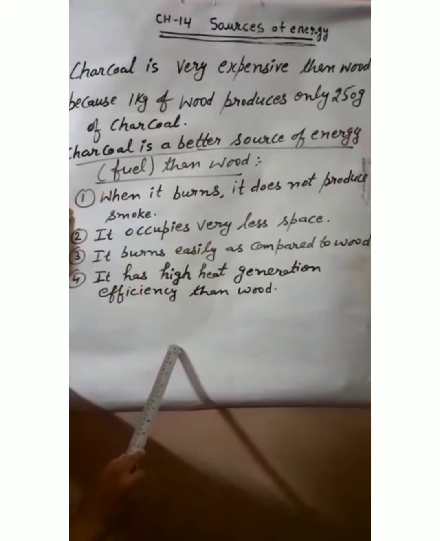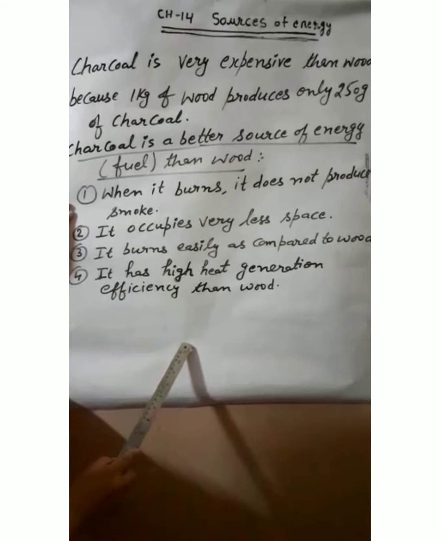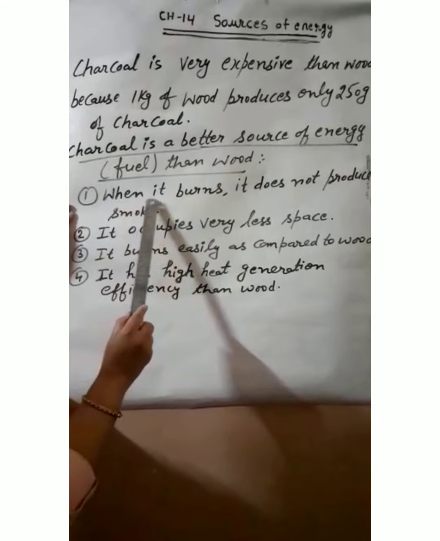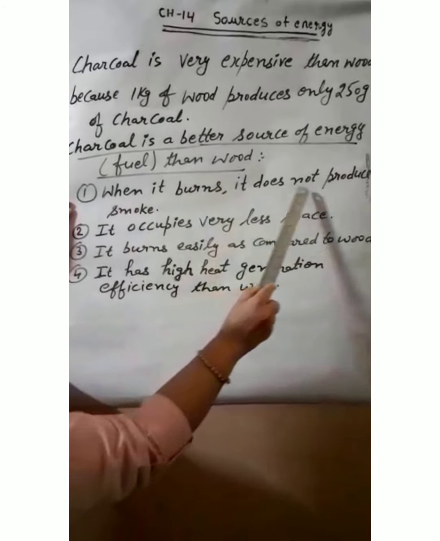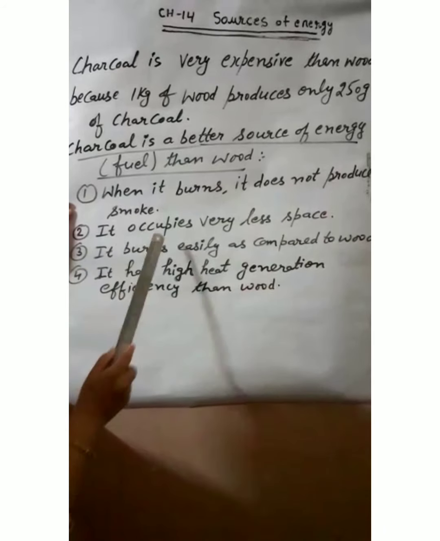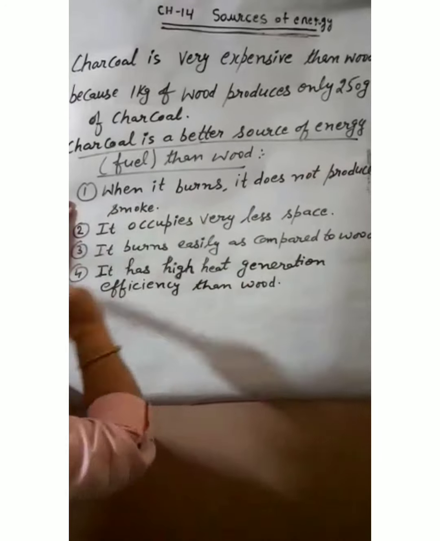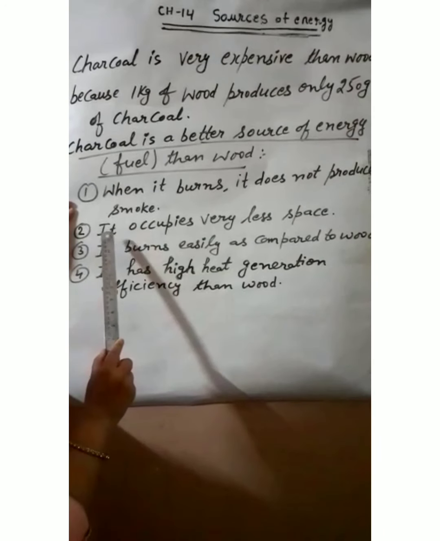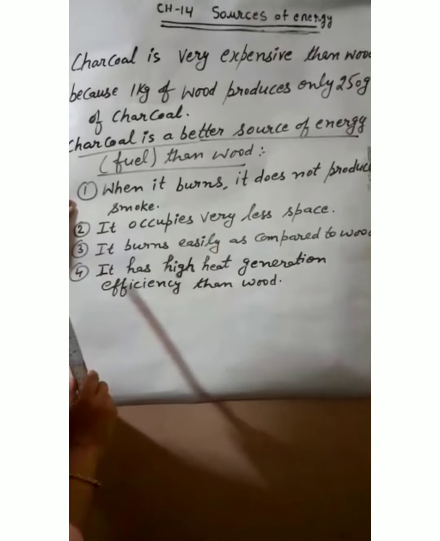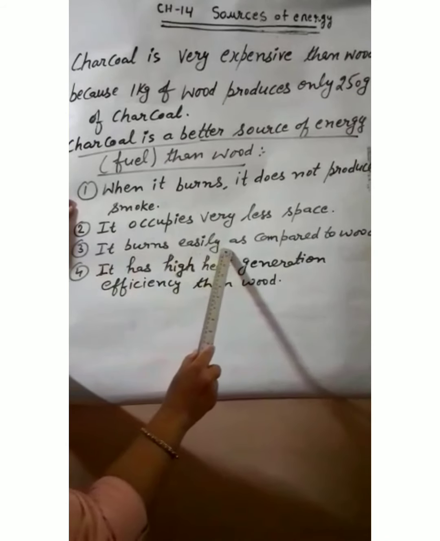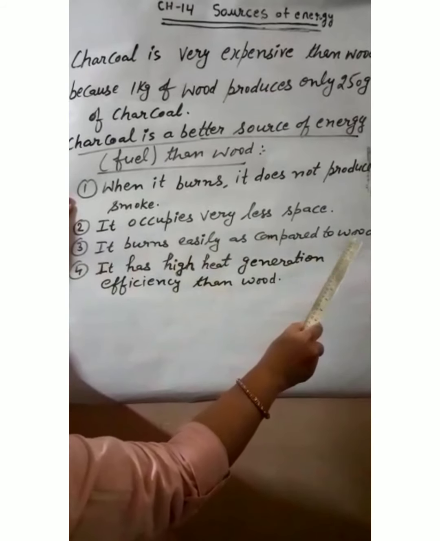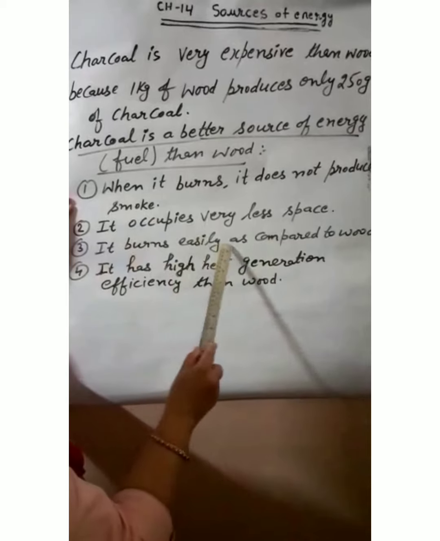Let's do the points. How can we say that charcoal is a better source of energy? First, when charcoal burns, it does not produce any smoke, whereas wood produces smoke. Second, it occupies very little space. Third, it burns easily as compared to wood. Wood takes time to burn, whereas charcoal burns easily.